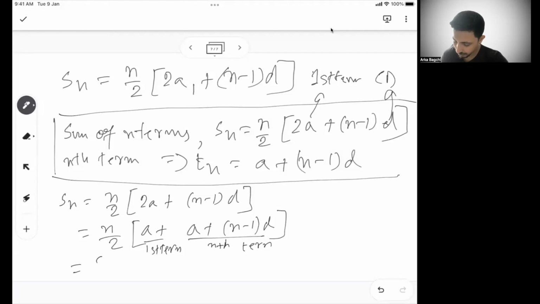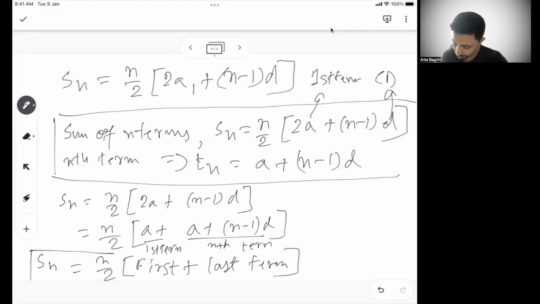So can I say n by 2 into first plus last term? This is also an important formula you can remember, which is sum of n terms can also be written as first plus last term into n by 2. Okay, so that way also you can write it.